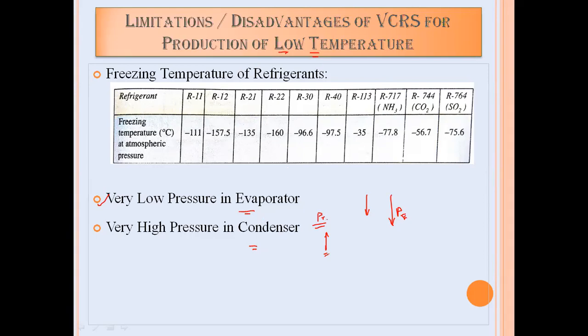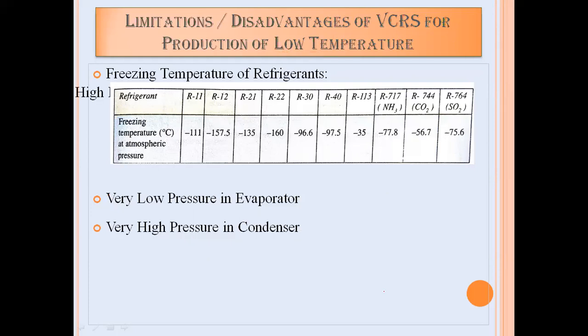And here, as we are increasing the pressure inside the condenser and decreasing the pressure inside the evaporator, the pressure ratio which that compressor has to handle will also go on increasing. And because of the increasing pressure ratio inside the compressor, the work done on the compressor will also go on increasing. So that is another limitation of production of very low temperature.